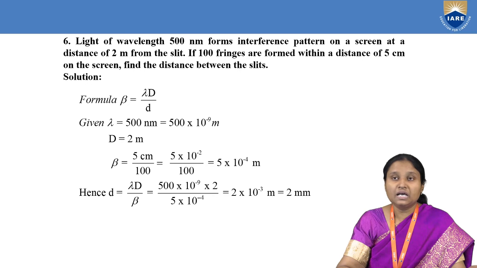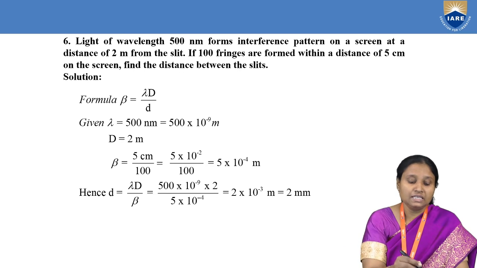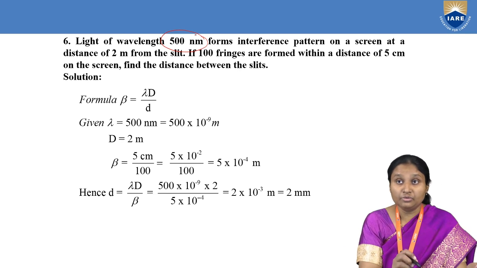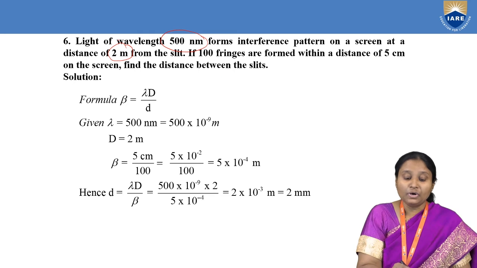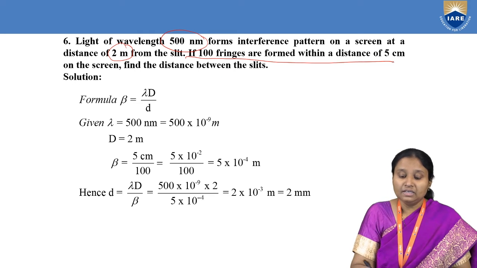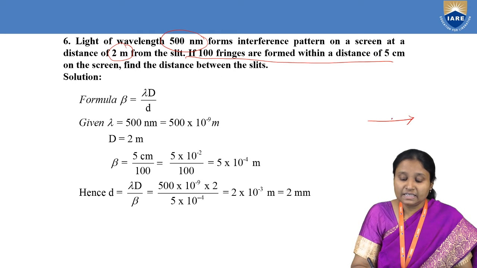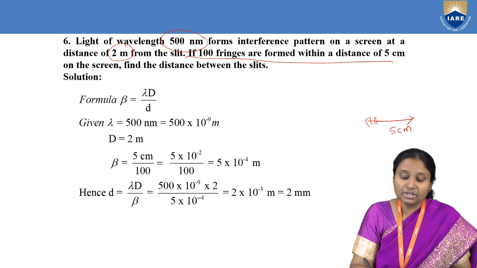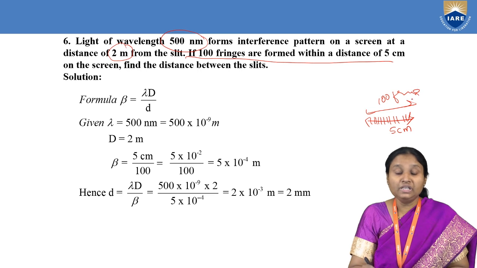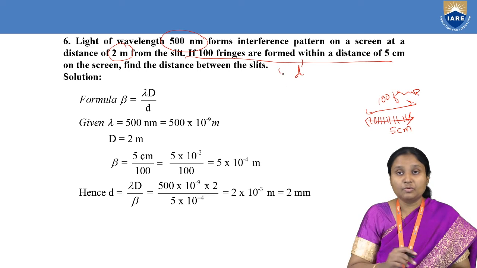Coming to the last problem here. In this case, we were given wavelength 500 nanometer, and the distance of the slit from the screen, which is 2 meters. We were also given 5 centimeter on the screen, in which around 100 fringes are formed. So in total, 100 fringes are formed, and we need to find the distance between slits, small d.